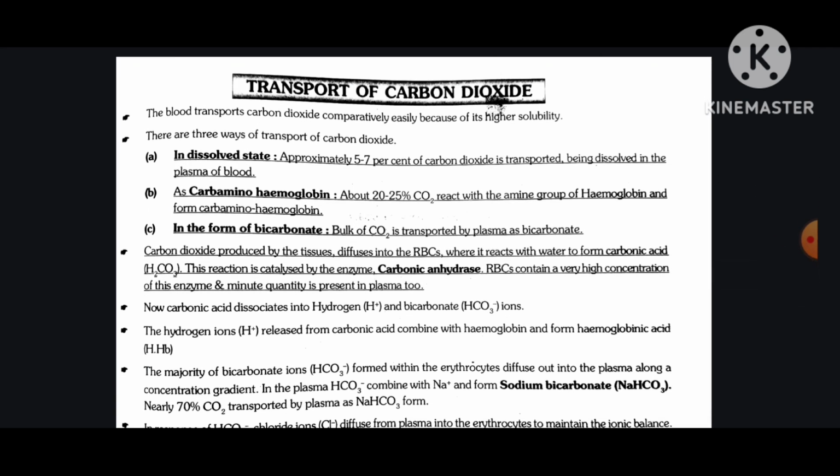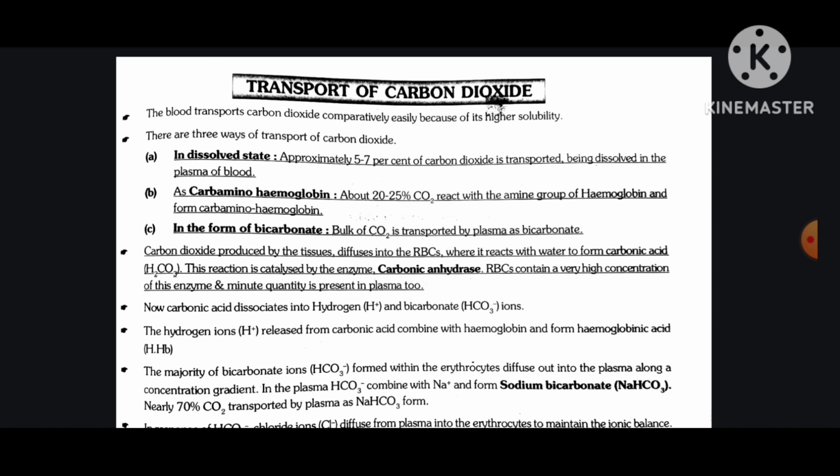Transport of carbon dioxide. The blood transports carbon dioxide comparatively easily because of its higher solubility. There are 3 ways of transport of carbon dioxide. Number one, in dissolved state: approximately 5 to 7% of carbon dioxide is transported dissolved in the plasma of blood. Number two, as carbaminohemoglobin: about 20 to 25% of CO2 reacts with the amine group of hemoglobin and forms carbaminohemoglobin.